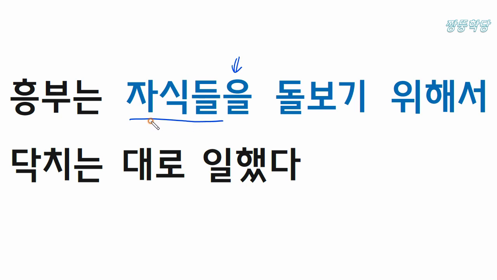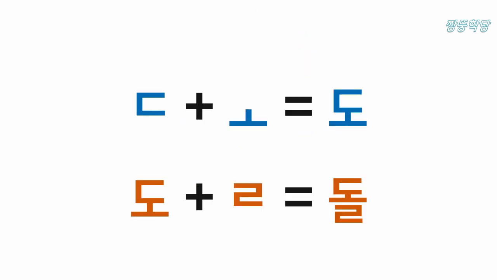And 자식들 is an object for this action. So we need to know this word. This is do sound and this is o sound. 도. And this is 을 sound. 돌.